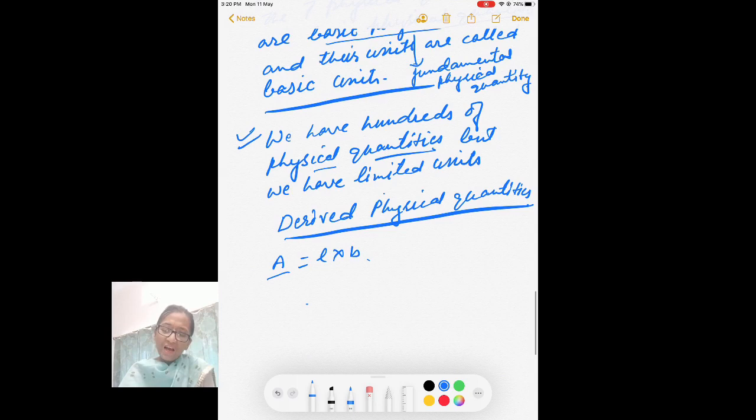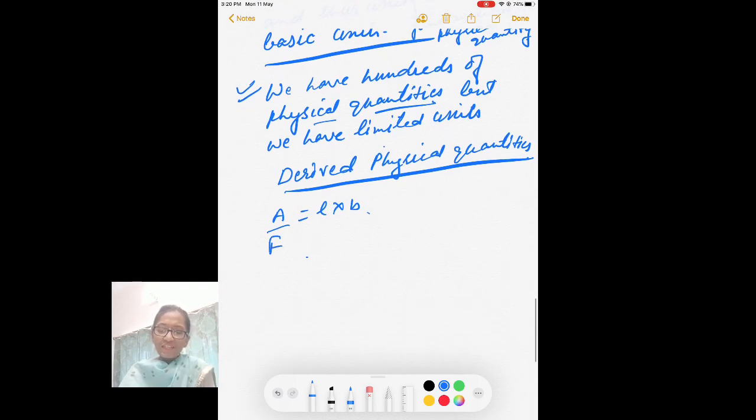Force also is a derived physical quantity because it is product of mass into length and time to the power minus 2. So all the derived physical quantities can be obtained by certain combination of these base physical quantities.